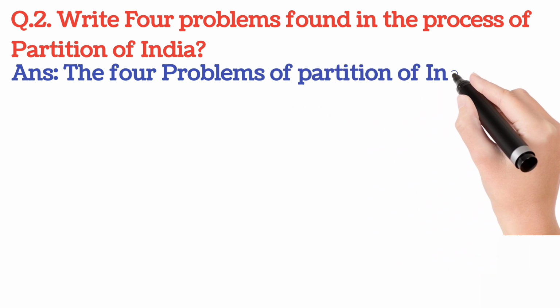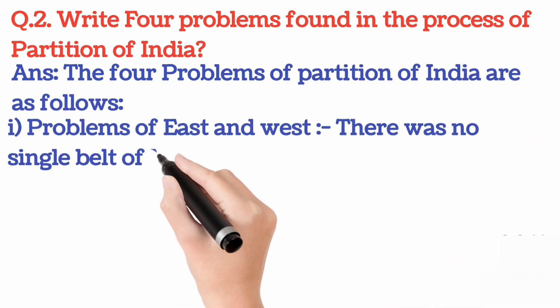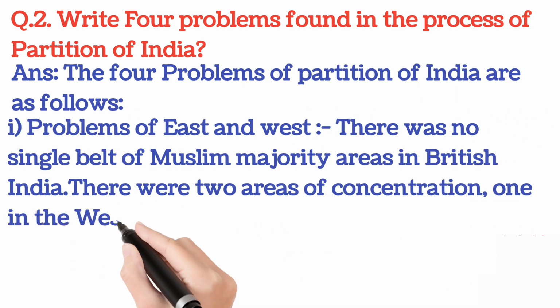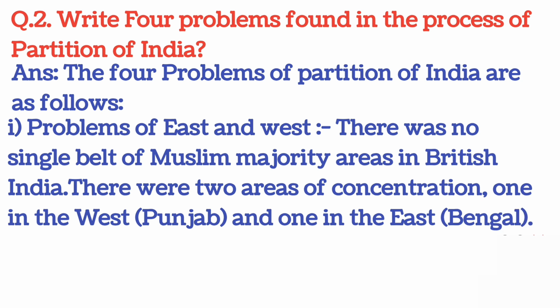The four problems of partition of India are as follows. Number 1, problems of East and West. There was no single belt of Muslim majority areas in British India. There were two areas of concentration, one in the West, Punjab, and one in the East, Bengal.